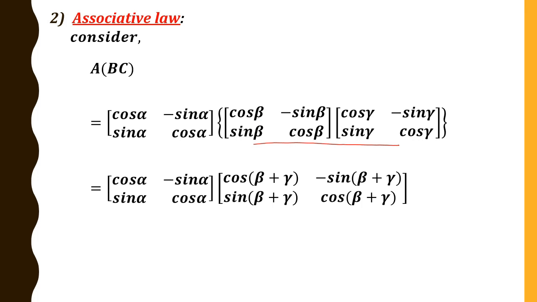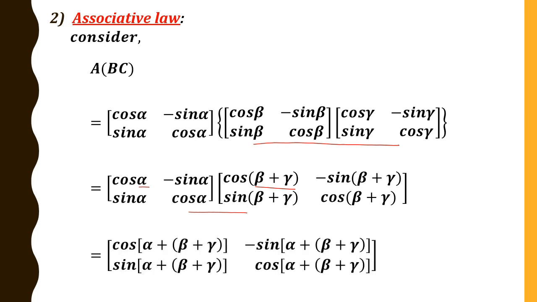Therefore, we get like this. Again, multiply these two matrices. We shall write directly, and this can be written as cos of alpha plus of beta plus gamma. Next element is minus sin of alpha plus of beta plus gamma, and so on. Therefore, we get like this.